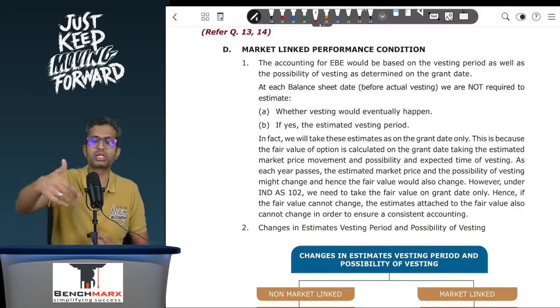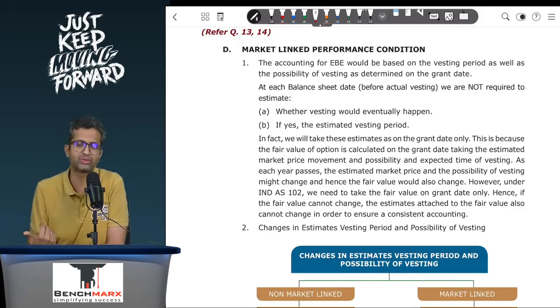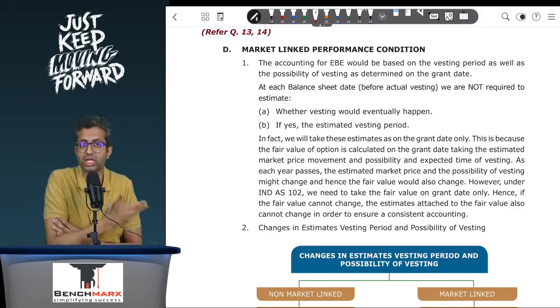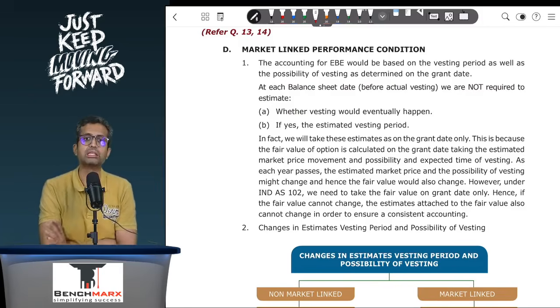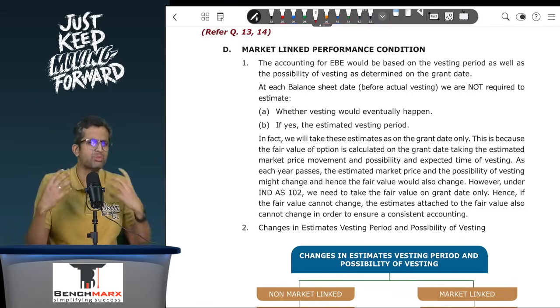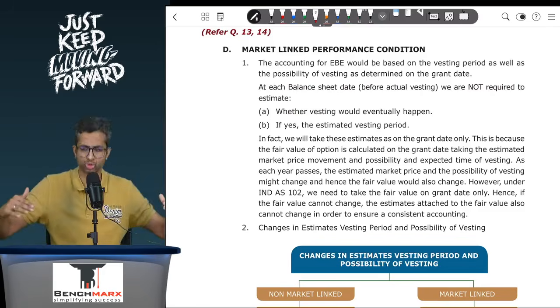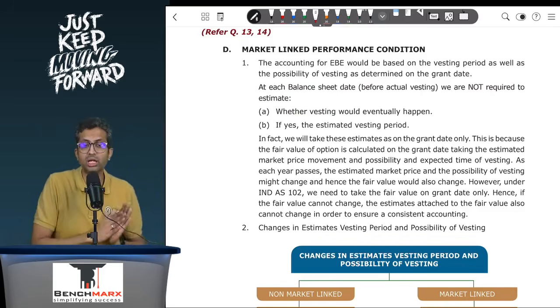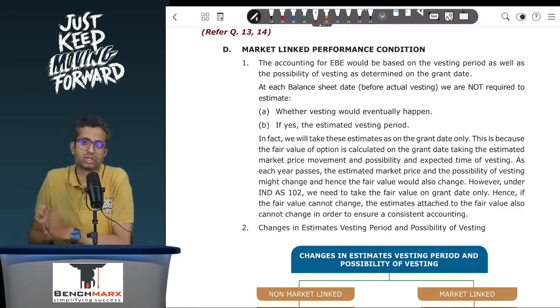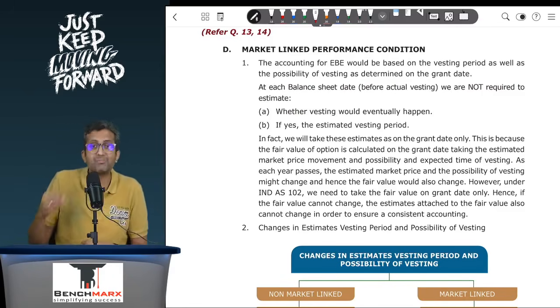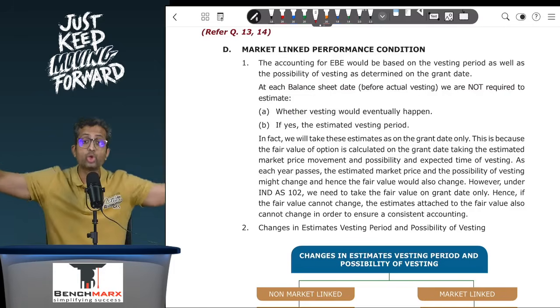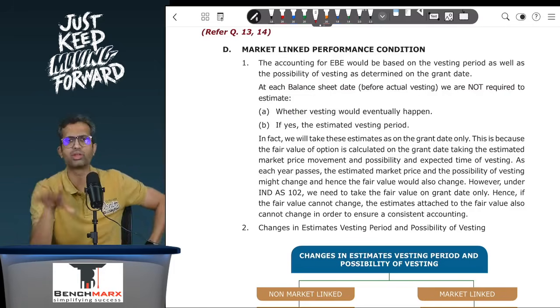Otherwise, half of your working will be based on the market price estimate as at the end of the first year. Half of your workings like fair value will be based on the market price estimate at the grant date. Now, this will result in an inconsistent working, and hence this might be a little hard or difficult to swallow. But generally, the standard believes that if you cannot remeasure the fair value at each balance sheet date like an ESOP, then you can't even remeasure the estimates like the market price that have gone into the fair value determination. And hence, we will continue to show the workings for EB, SBP reserve, etc.